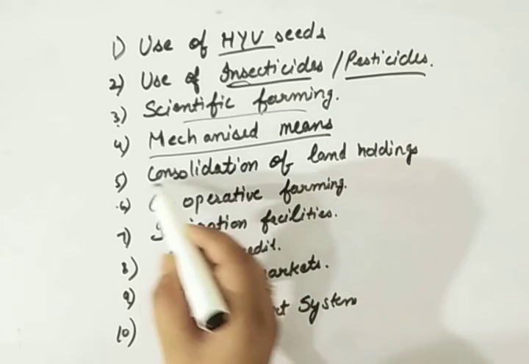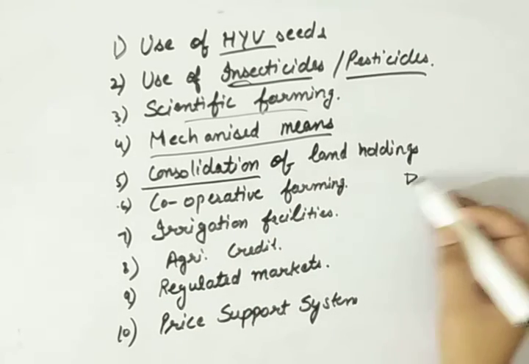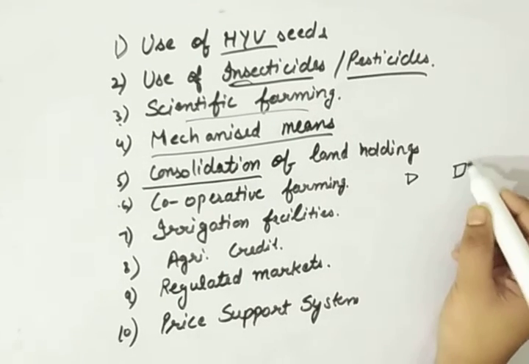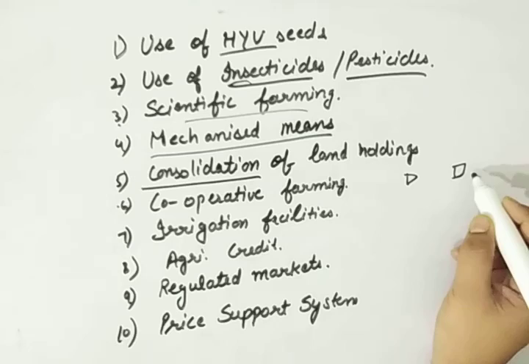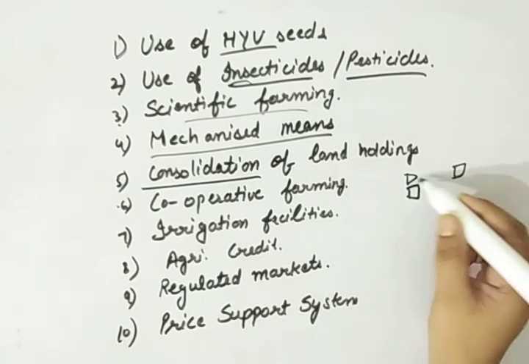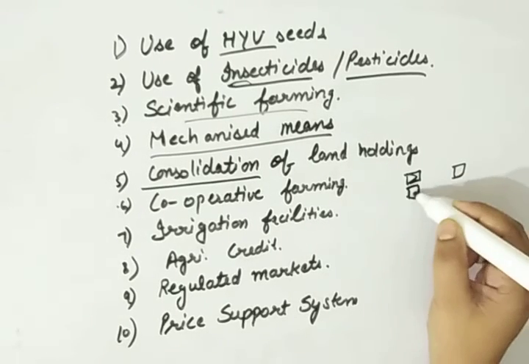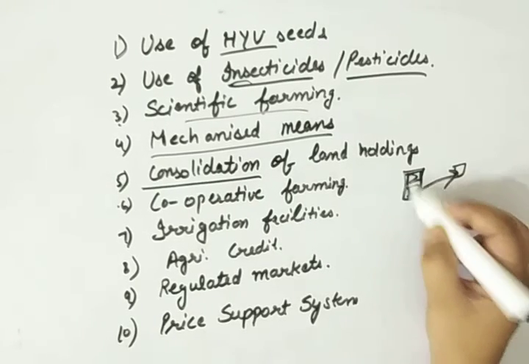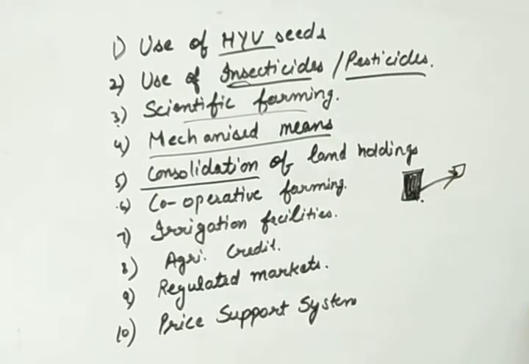Next is consolidation of land holding. Our land holdings were scattered. One was here, one was 1 kilometer ahead. Then the person who is living 1 kilometer ahead and has land here, these two lands will be interchanged between both of them, and this is how we combine the land of a single person. So consolidation of land holding has also happened in this era.